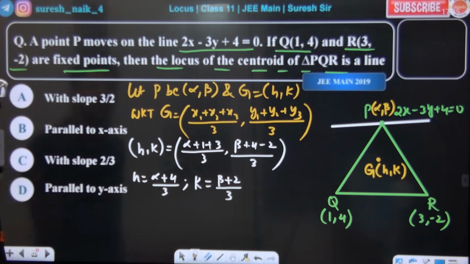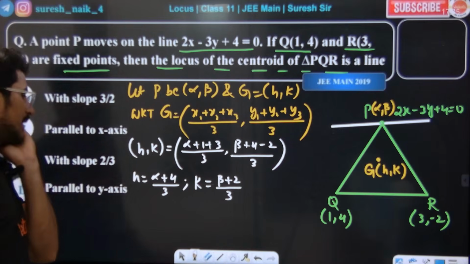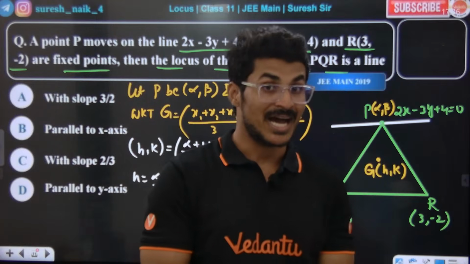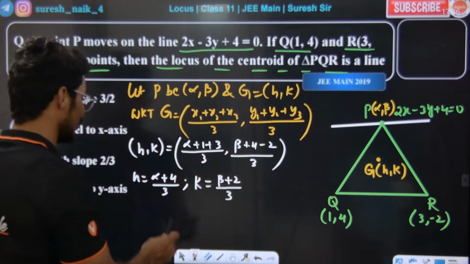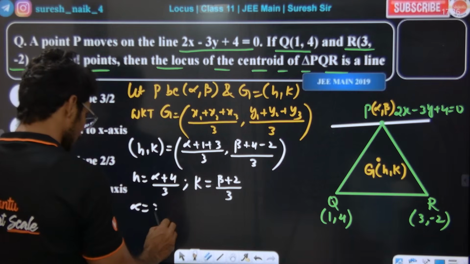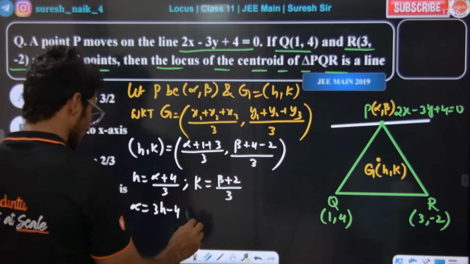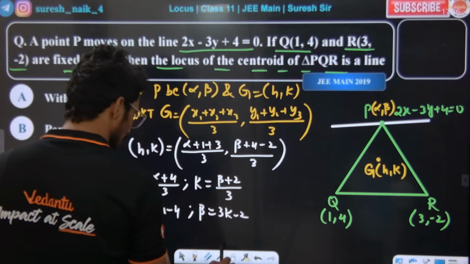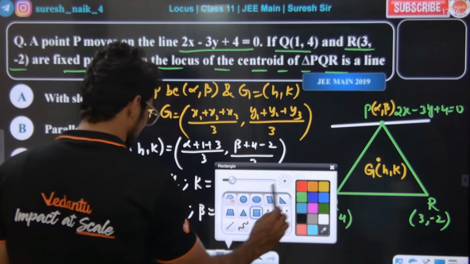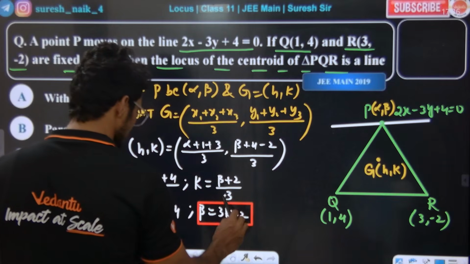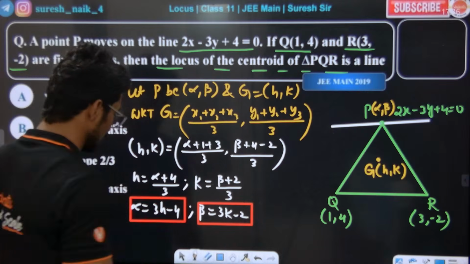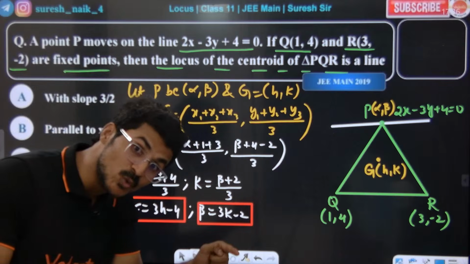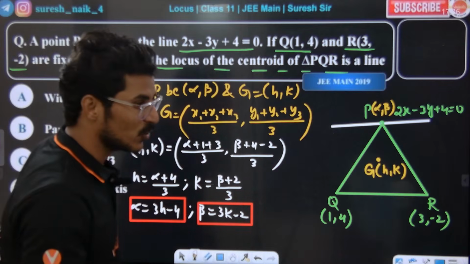Now we need to find the locus of the centroid. We have h comma k, but alpha comma beta are unknown variables, and we need to eliminate them. Alpha is equal to 3h minus 4, and beta is equal to 3k minus 2.